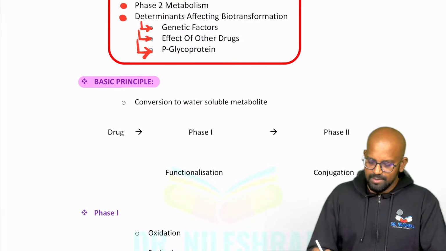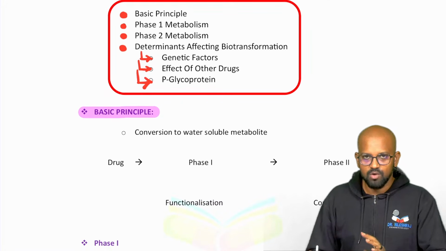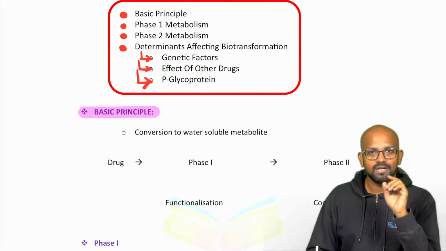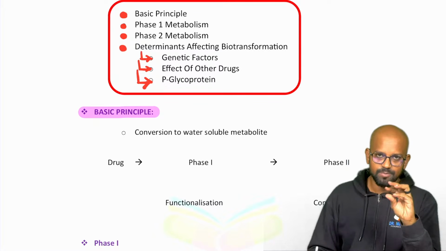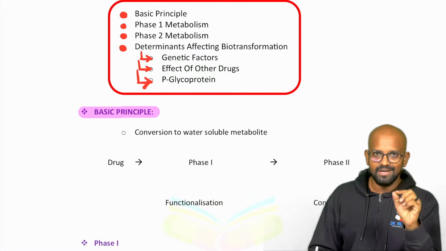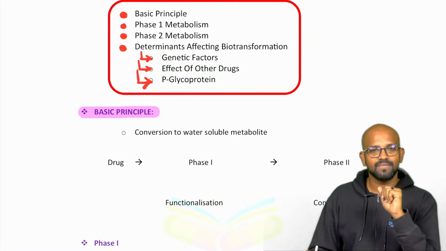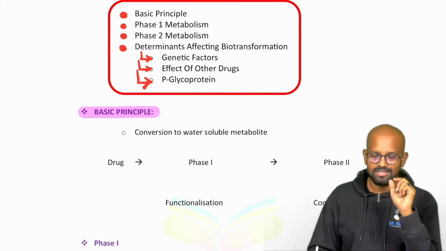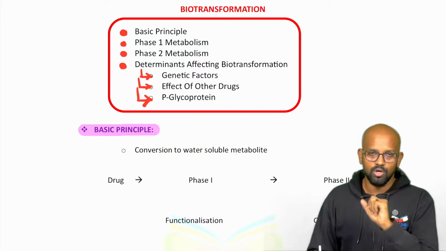See, whenever you administer a particular drug molecule, you have to make sure that the drug is going to be excreted out in a normal fashion. How are we planning to excrete it out? A drug primarily gets excreted by the urine. So this drug has to be converted to a molecule which is highly water soluble, so it can be dissolved in urine and thrown out from the body. How are we going to convert a drug to a water-soluble metabolite? Simply, please understand, if a drug molecule is ionized, that drug molecule would be water soluble.